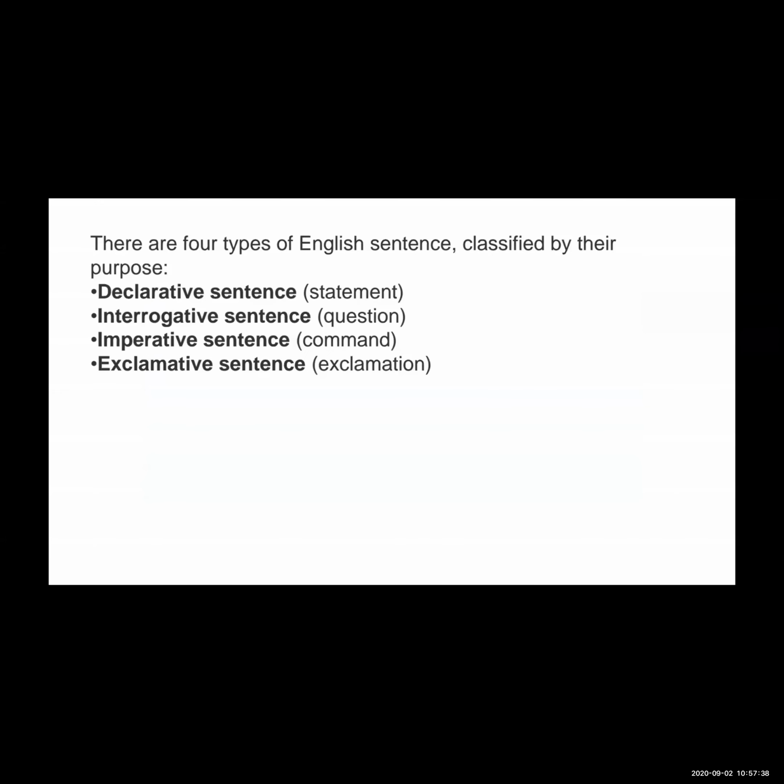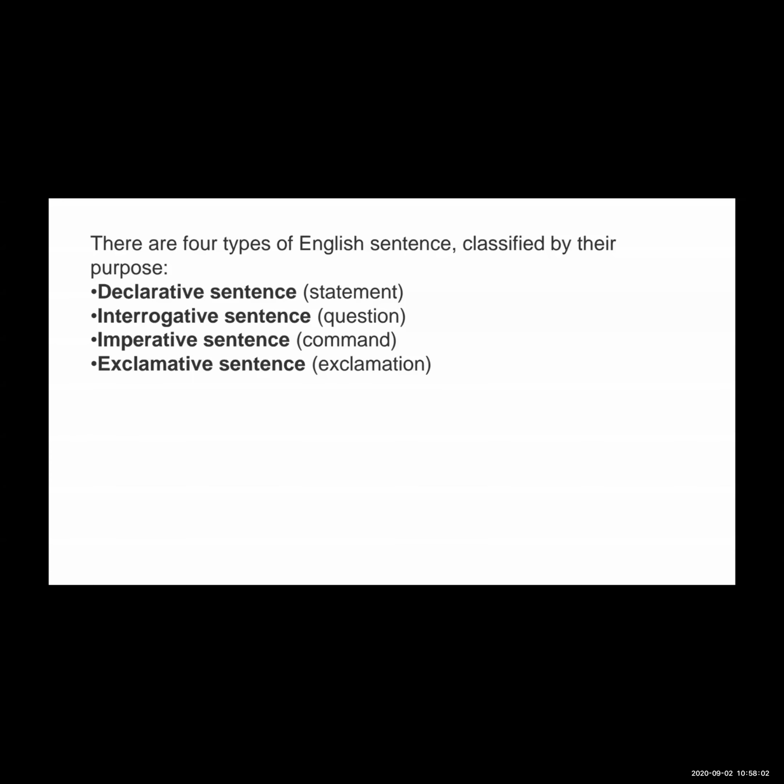First, we have learned about the declarative sentence. There are four kinds of sentence. First one, declarative sentence, which we also call the statement. Then interrogative sentence means question sentence. Then imperative sentence means command sentence, and exclamative sentence means exclamation. While explaining the kinds of sentence, I told you that a declarative sentence always ends with a full stop or period.